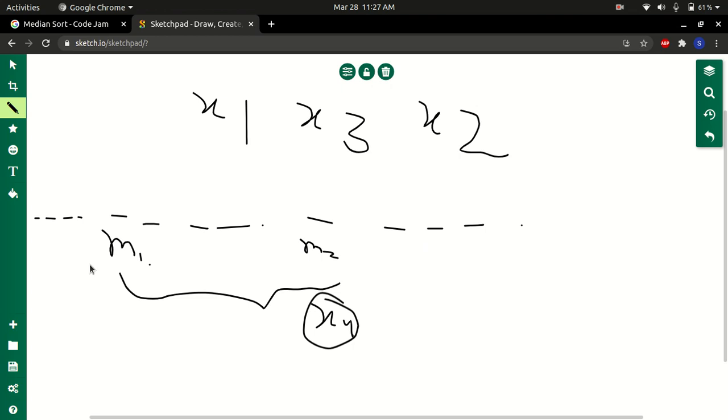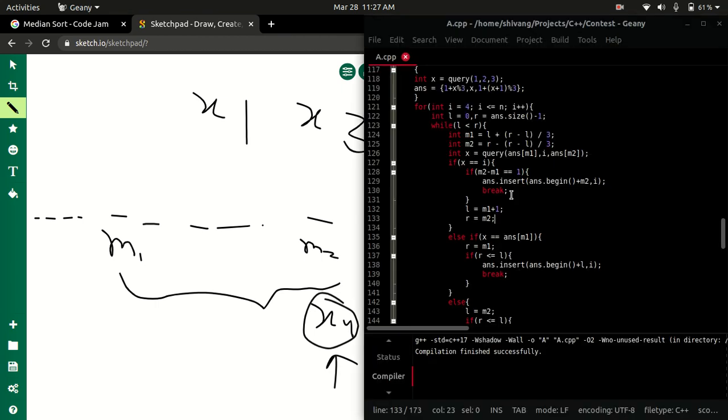So if m1 is 2, then m2 is 3, let's say, then the difference would be 1. So there is no element in between them. And if the median is x4, that means that x4 is supposed to go between them. So I use this insert function for vectors. You just put the position, and it inserts I at this position.